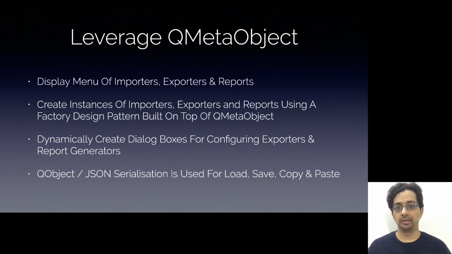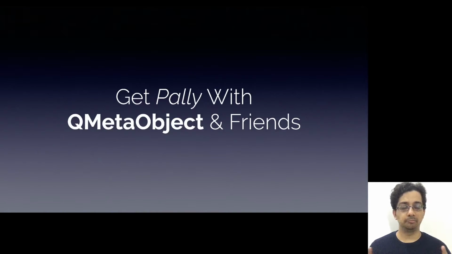Like I said before, there is no escape from the MetaObject system when we make use of QML. We might as well make really good use of it beyond just using it for creating properties, signals, and slots. A lot of fun functionality comes for free. Like I said, it pays to get pally with QMetaObject and friends.